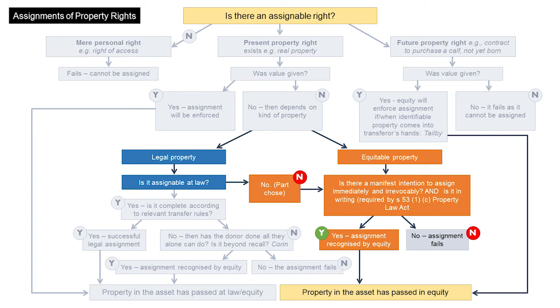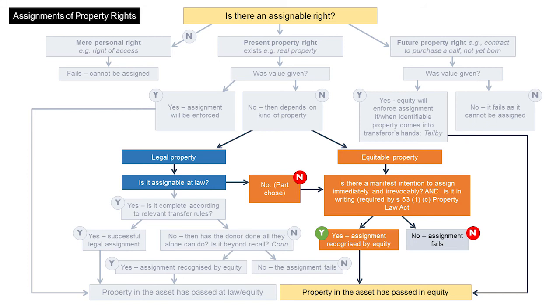Therefore, if you want to give a gift of a part legal chose, it will not be effective at law, but it might still be effective in equity. For this, the same transfer rules apply as for equitable property. What equity requires is that the transferor show a manifest intention to immediately assign the part chose. If that intention is clear, equity will recognise the transfer and the part chose has been transferred in equity.